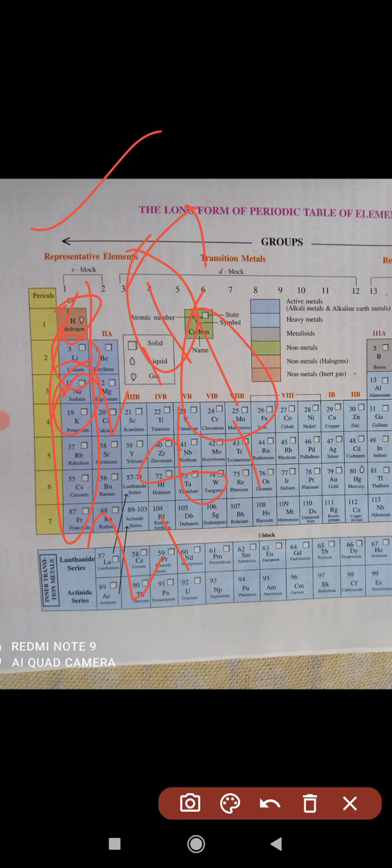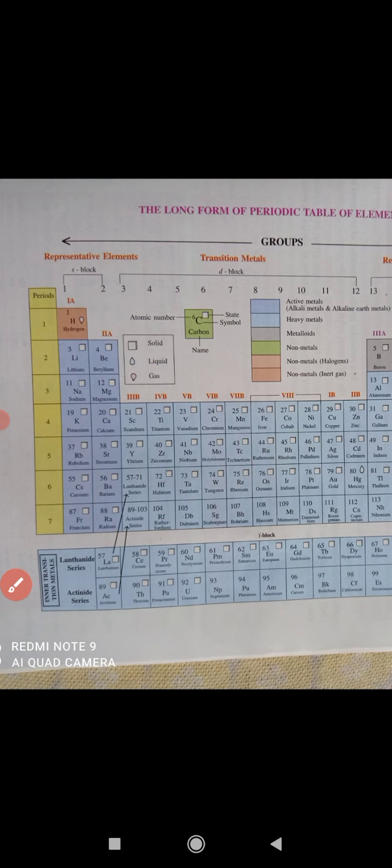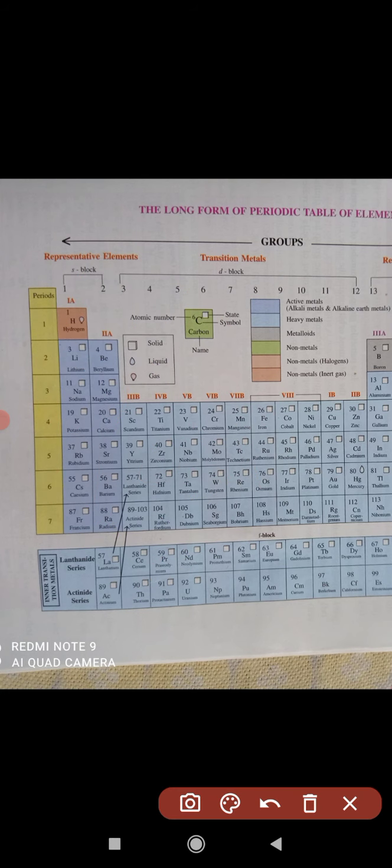So the outer number of electrons is the same, which means their valency is the same. As the valency is the same, their combining capacity is also the same, hence their chemical and physical properties are also quite the same. As the ones below are heavy, their physical properties may be a little different, maybe some liquid, some solid.